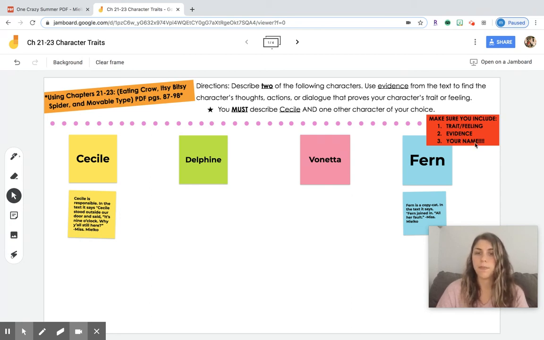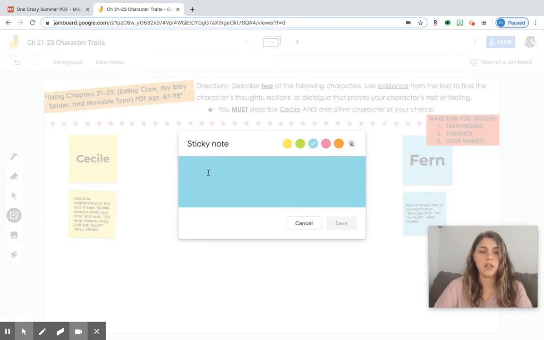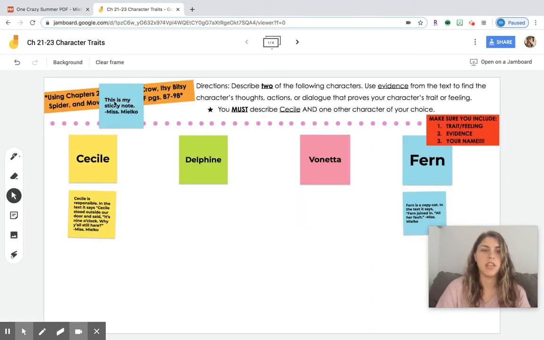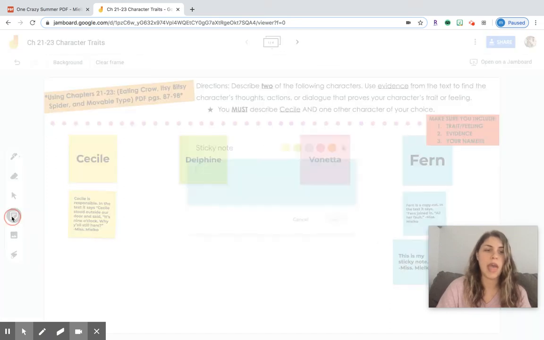So let's not forget the 3 things that you have to include are your trait or feeling, your evidence, and your name. One more time, I'm going to show you how to add a sticky note. You're going to add your sticky note right here. This is my sticky note. I'm going to add my name to that. Otherwise, you won't know who did it. Again, it popped up over here. I'm going to cancel my sticky note maker, and I can put it right under here. That's how you would continue to add your sticky notes.